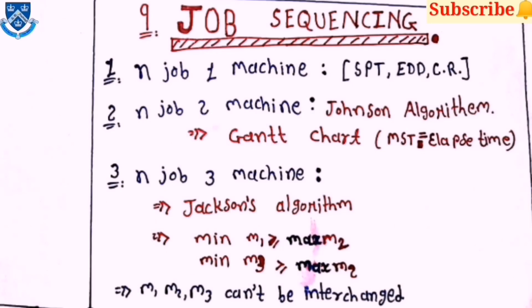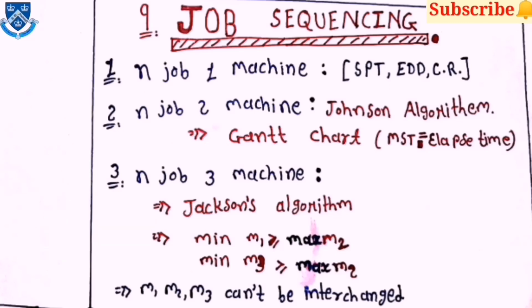Then coming towards job sequencing, in this chapter the Gantt chart and Johnson's algorithm are very important for the examination. There are mainly 3 to 4 types of questions asked from this chapter. The second type of question is based on Johnson's algorithm.